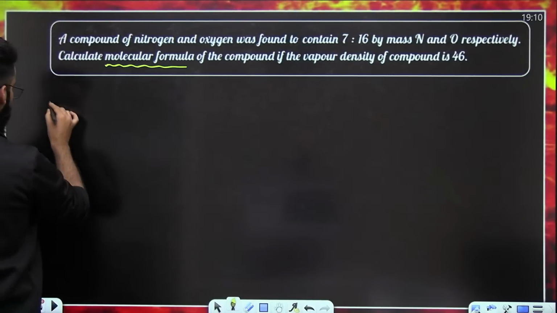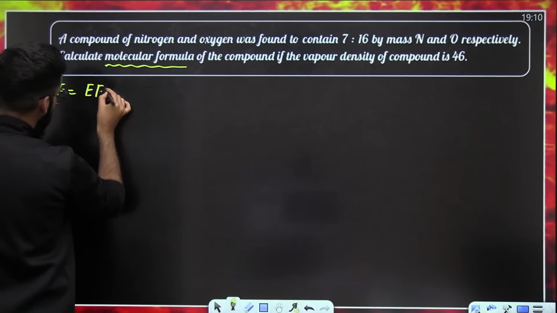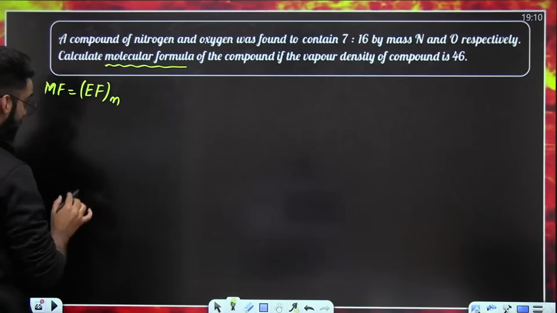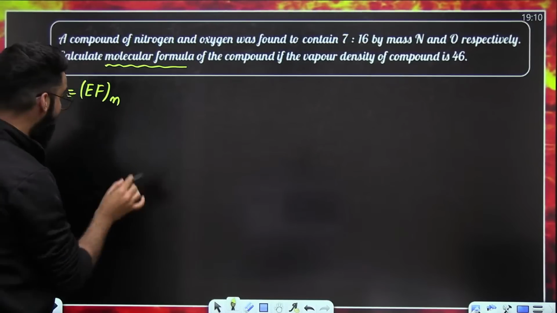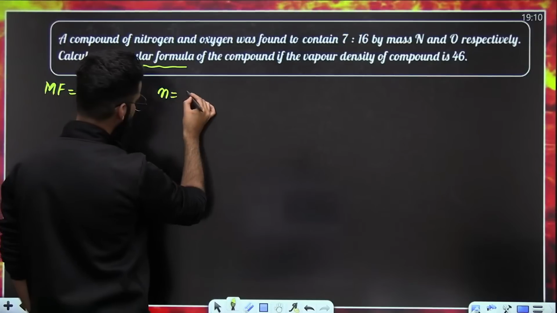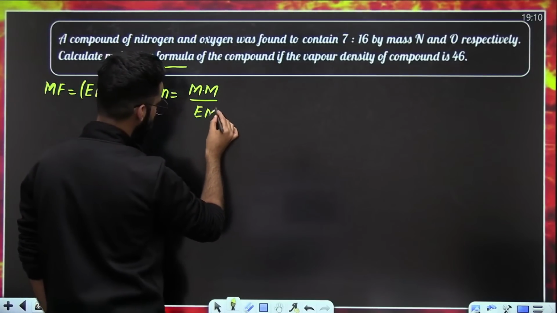How do you calculate molecular formula? You know, molecular formula is nothing but empirical formula multiplied by n. So in order to calculate molecular formula, I have to calculate empirical formula as well as n. What is n? n is molecular mass divided by empirical mass.